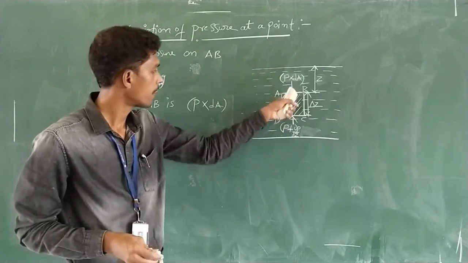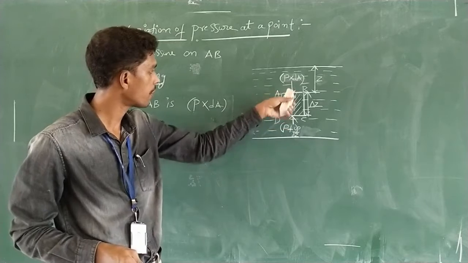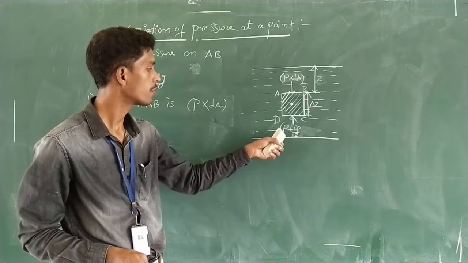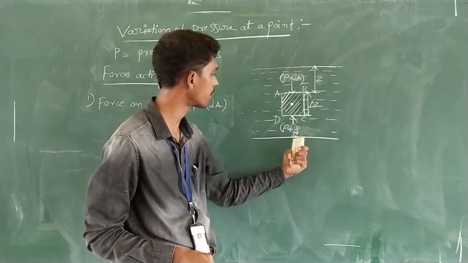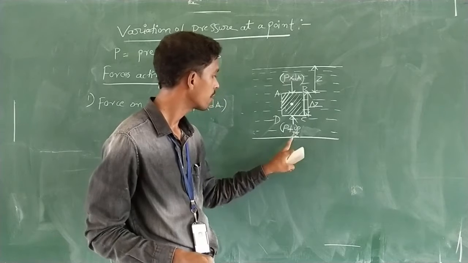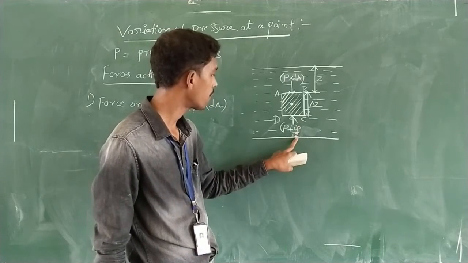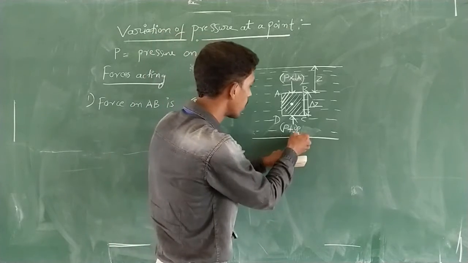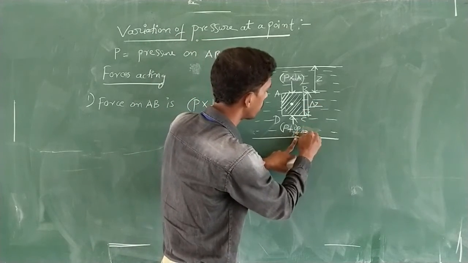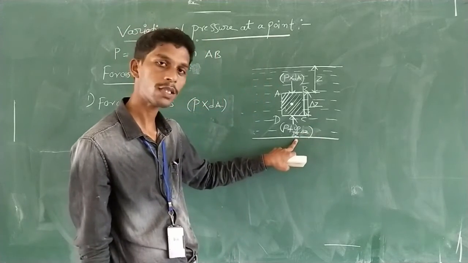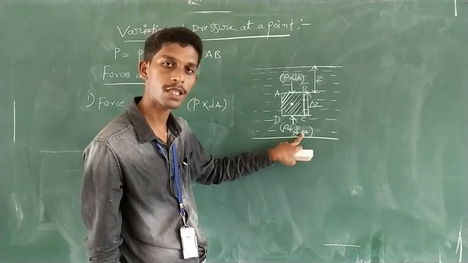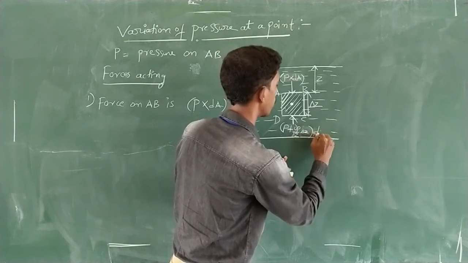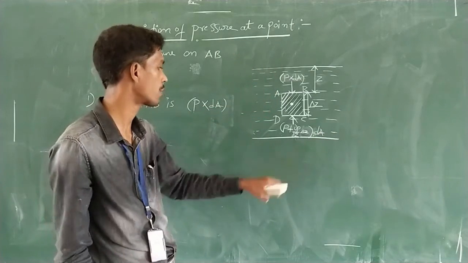See here, at the bottom face, obviously at the bottom level you can see some increase in pressure. So how much increase in pressure has happened with respect to its depth? P plus the rate of change of pressure, dou P by dou Z, with respect to its depth, and it also depends on the height of the fluid, right? So P plus dou P by dou Z into delta Z is the pressure at the bottom, multiplied by its area, dA, which gives you the force, right?